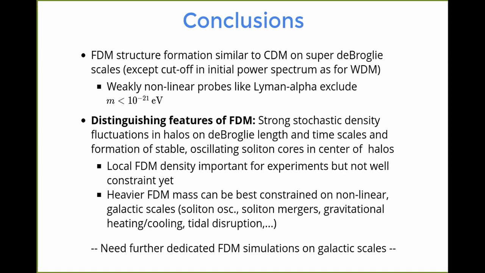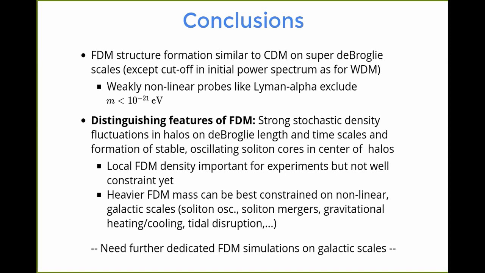but that leaves this interesting mass range of masses slightly heavier than that, and those can then be investigated by their really distinguishing features of fuzzy dark matter, which is this strong stochastic density fluctuations in halos, so this interference pattern on the de Broglie wavelength and de Broglie timescales, and the formation of these stable oscillating solitonic cores in the halo centers.